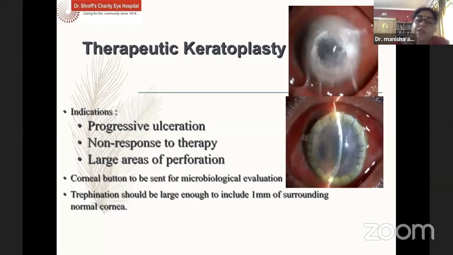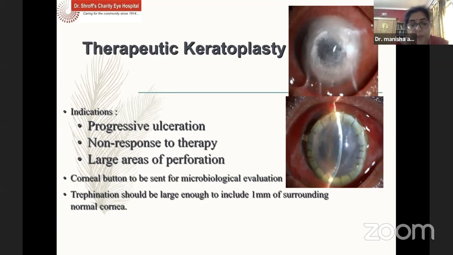Whenever the ulceration is progressing, there is non-response to therapy, and there are large areas of perforation, therapeutic keratoplasty or tectonic keratoplasty remains the only option at our hands, and it does well if the tissue we are taking and the other conditions are good. The corneal button has to be sent for microbiological evaluation, which has to be in the form of cultures as well